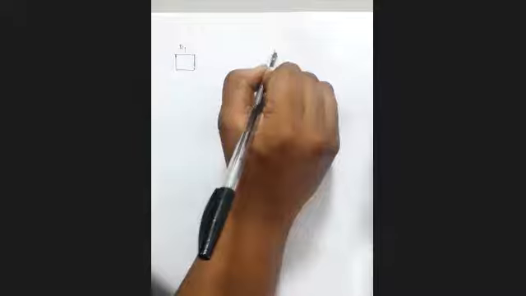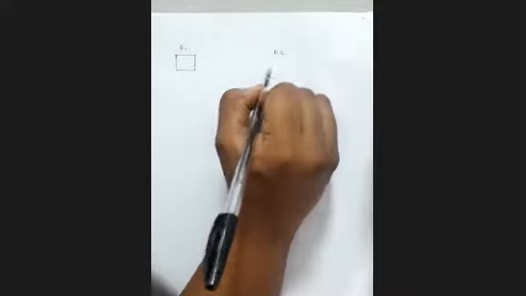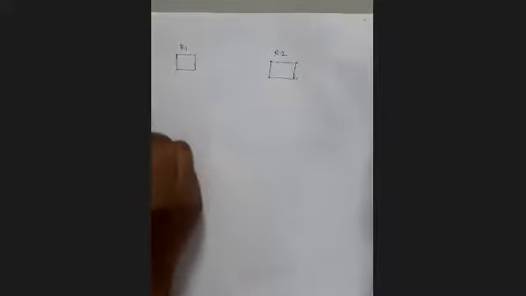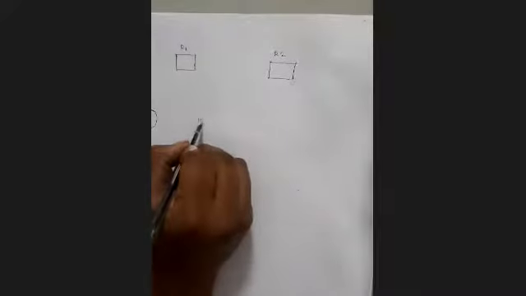Make a note of this. Now the question given is: R1, R2. Just draw this RAG in your notebook and then try to solve. We will discuss the answer tomorrow.